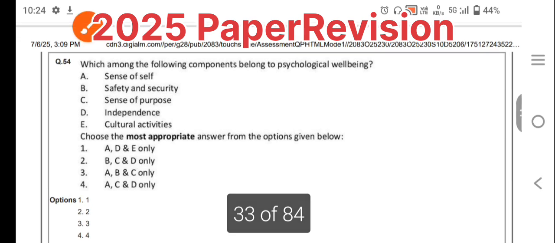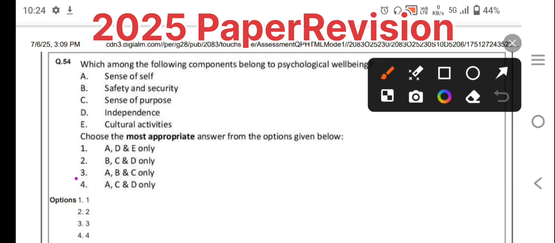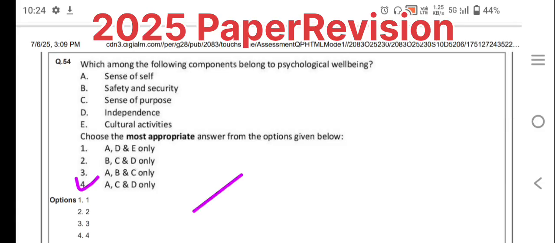And you can say now safety and security. Safety and security is also very important, but compared to that, this is more matching here. I am not saying that safety and security is not important, it is the very basic thing here. But compared to that, option 4 is the more matching one. Okay, so that's what we need to understand.